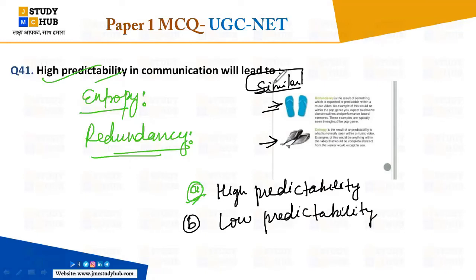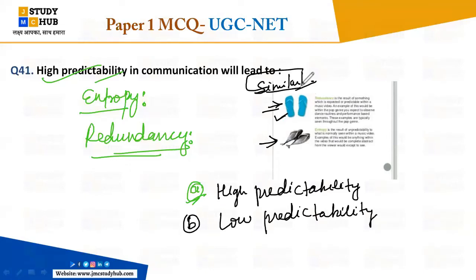If you go into the shop and they will give you like this sleeper, right? So you will not be shocked there, right? You will not, because you already have seen this type of sleepers, right? So basically you have already seen, so you will not get shocked there, right?